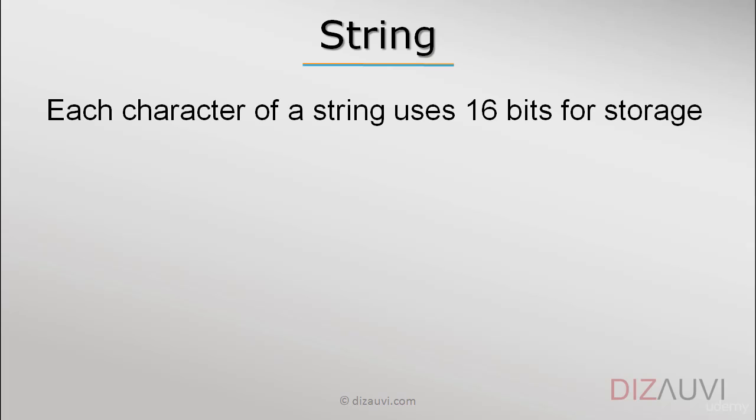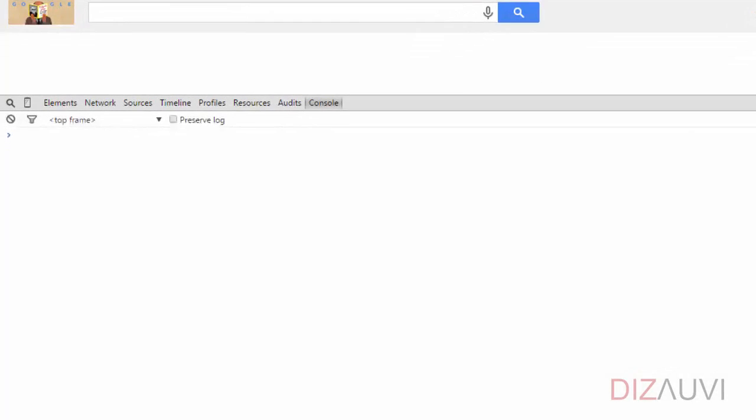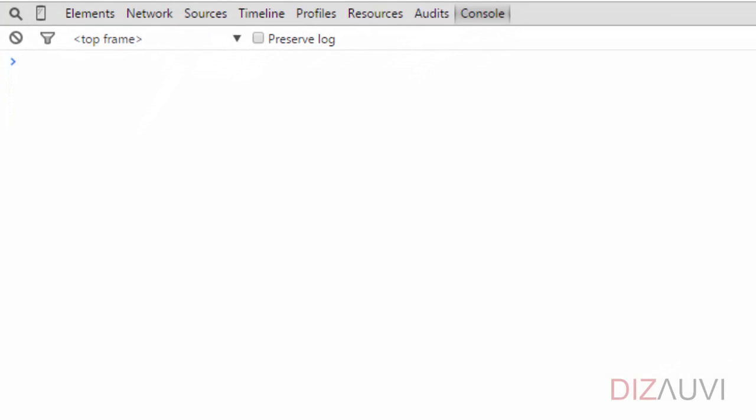In most commonly used cases, you don't even have to worry about these details unless you are working with internationalization, supporting multiple languages on your website. But that's a whole different complicated thing altogether, and let's not get into that here. As you have already seen earlier, we can declare a variable and assign it some string like this.